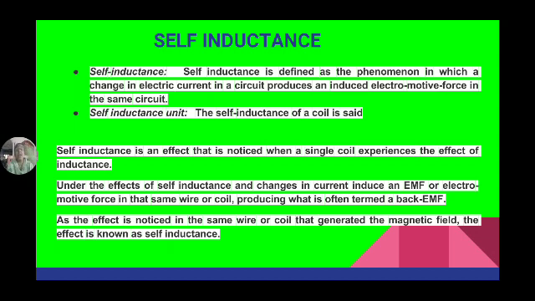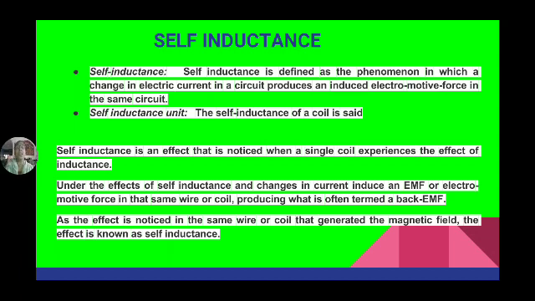But how does current change? When we have so many turns, there is a property. If you have a straight wire, then you can call it a conductor. We cannot call it a coil. If you call a conductor a coil, it should have a number of turns. So if you wind the copper wire into a number of turns, then we can say it is a coil. Clearly, the conductor is not a straight single wire, it is made into a number of turns. Then we can call it a coil.